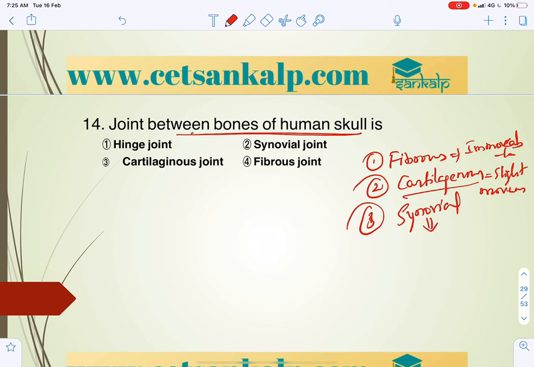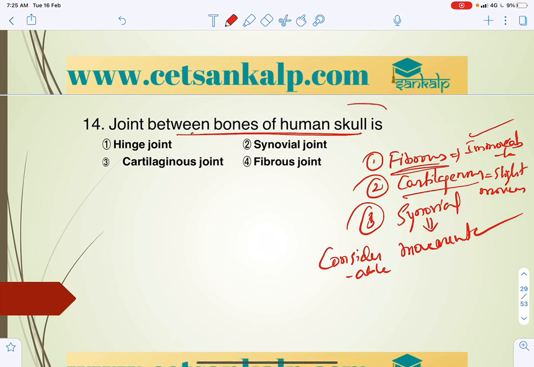In synovial, compared to cartilaginous, there will be considerable movement. So generally in the fibrous joint there is no movement, as in the skull bones. So the joint between those bones is called a fibrous joint.